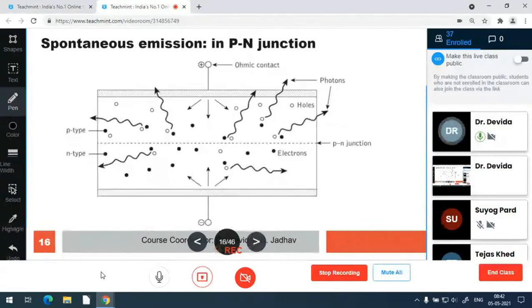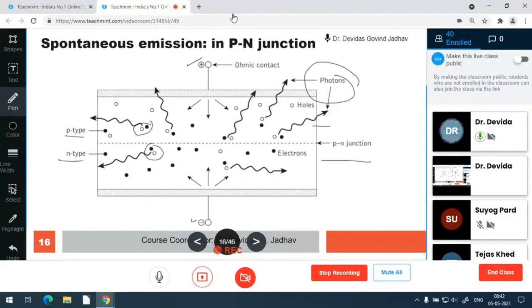So this is the structure shown, which has the biasing positive and negative, and this is the p-n junction. This is the p-type region, and this is the n-type region, and electrons and holes becoming minority charge carriers cross the junction, and then the recombination takes place by emitting photons in all directions in a random manner. So this is the spontaneous emission.